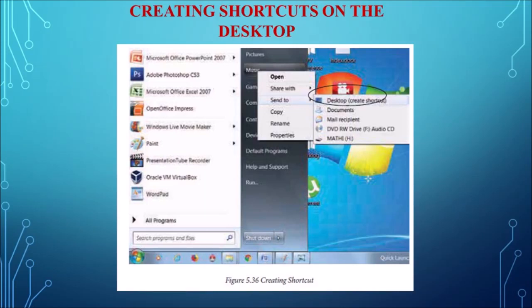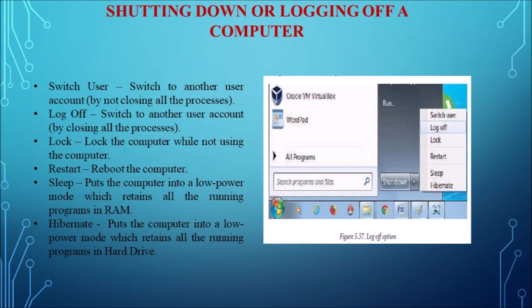The icon will differ from the normal icon. You can see a blue arrow in the shortcut icon. By creating the shortcuts on the desktop, you can directly open the file or folder without going to the exact location. And the last topic of the Windows operating system is shutting down the computer or logging off the computer.